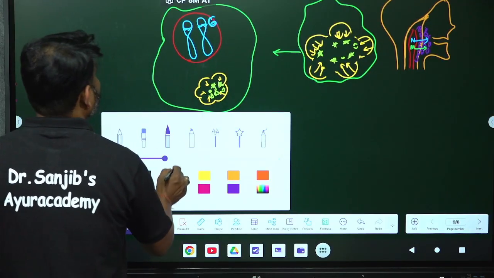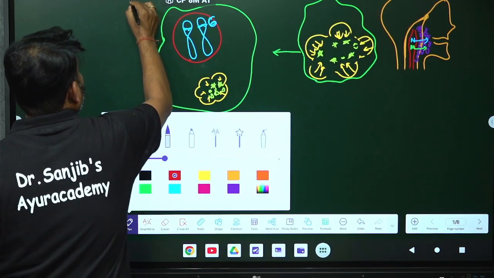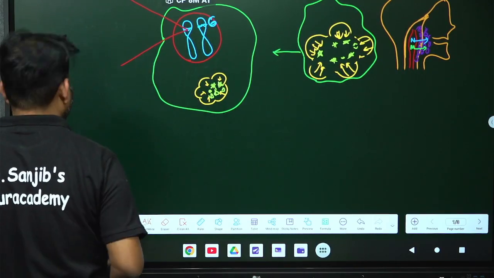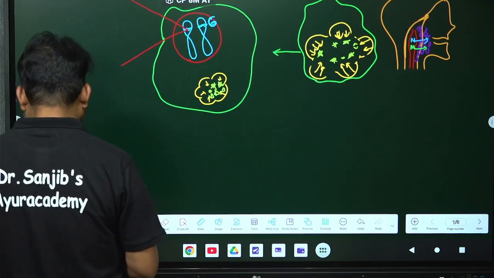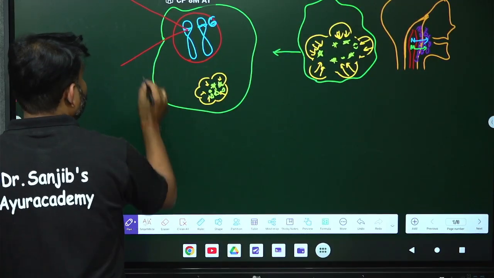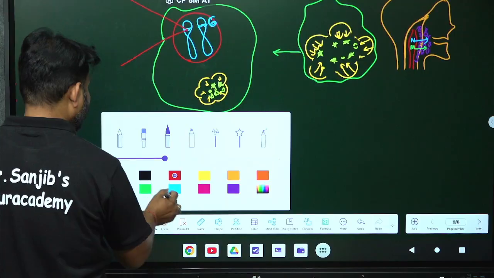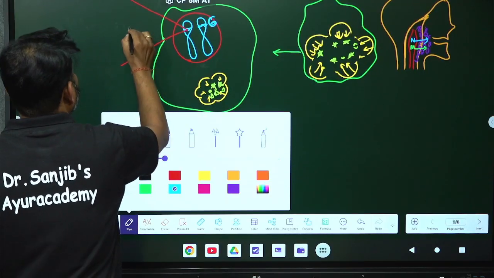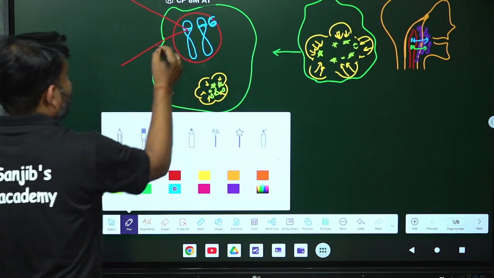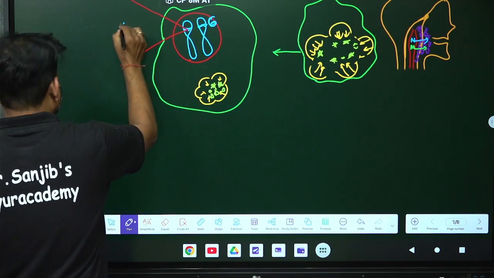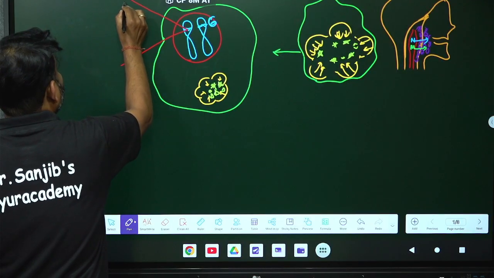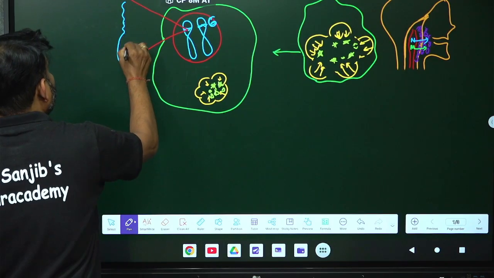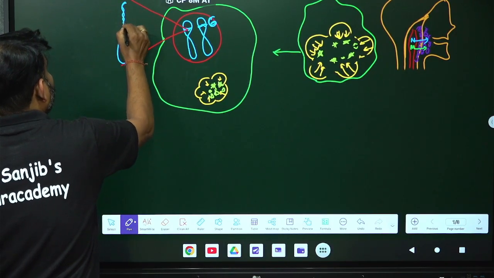Okay. So, in the 6 positions, when there will be expression of some genetic materials, what will happen? When there will be expression of some genetic materials, we will get what? We will get, I am zooming in this one. So, we will get it like this, you see. I am zooming it like this.